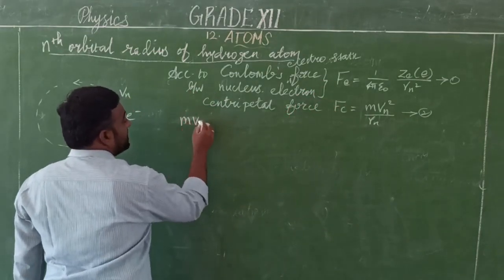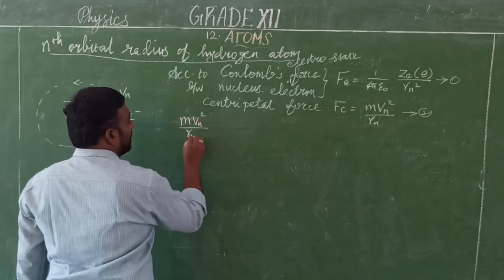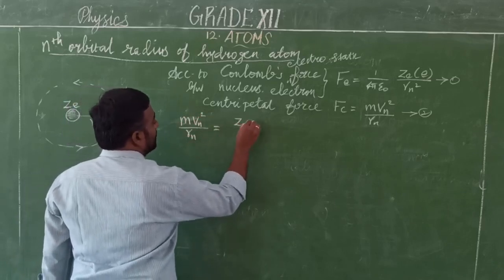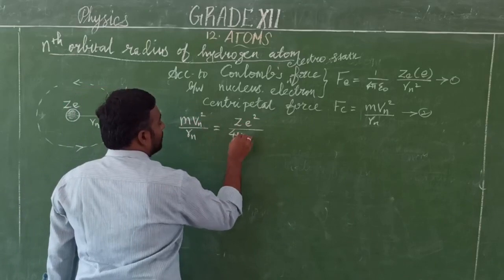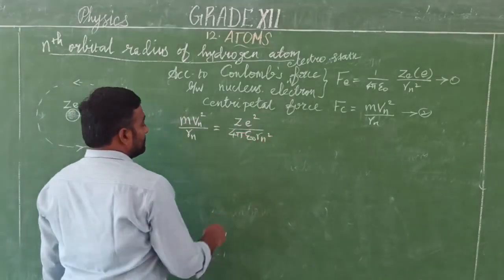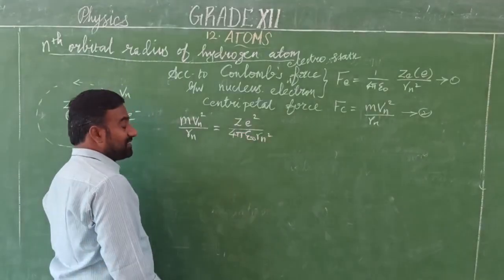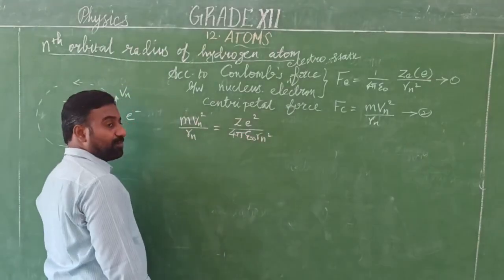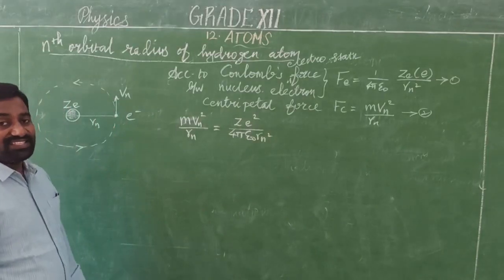So mv_n square by R_n is equal to Ze square by 4 pi epsilon naught R_n square. But we want only the angular velocity. So v is equal to R omega. That is the relation between linear velocity and angular velocity.